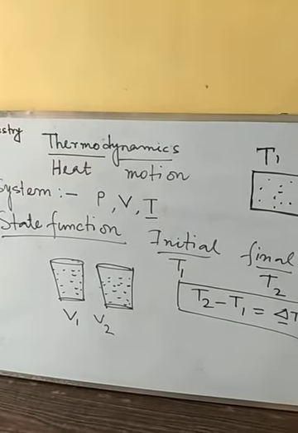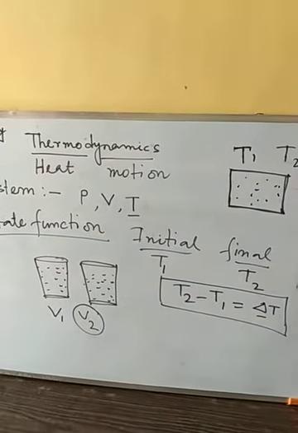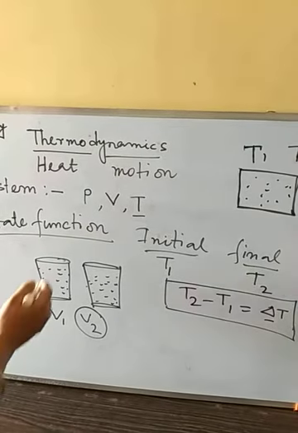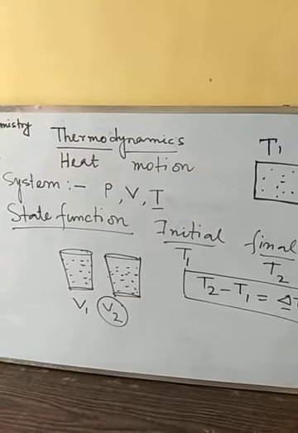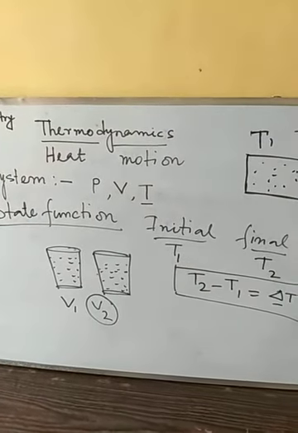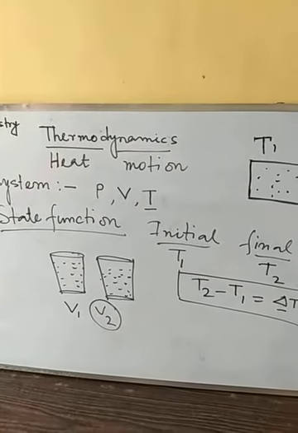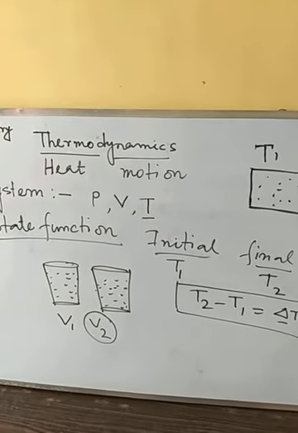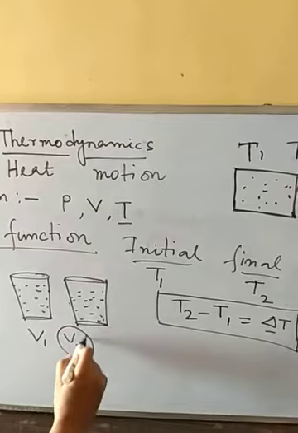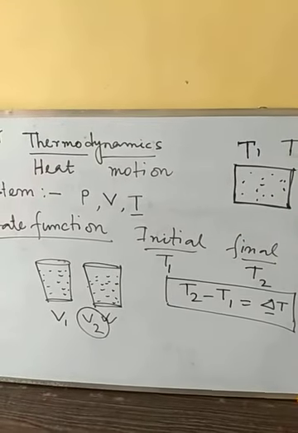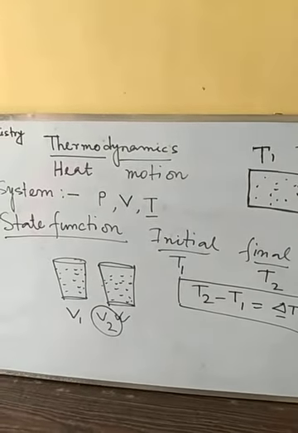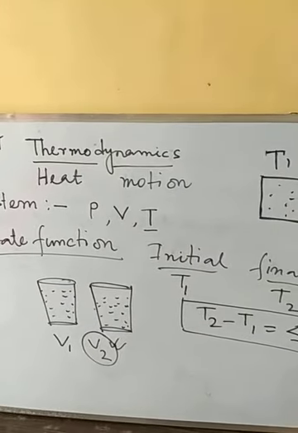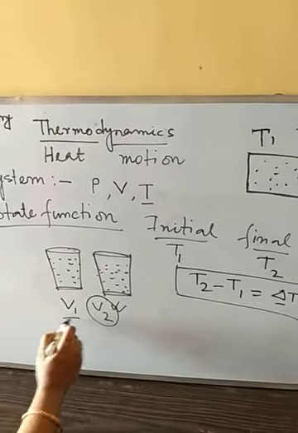Suppose V2 is more than V1, so we need to increase the volume. Here first we can reduce the water, and then again introduce some more water, or at a time we can add some more water, and then we will reach V2. So in two ways we have increased the volume, but it will not depend on how we have increased.